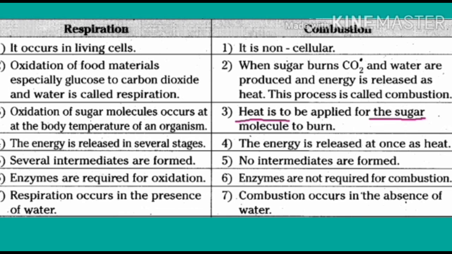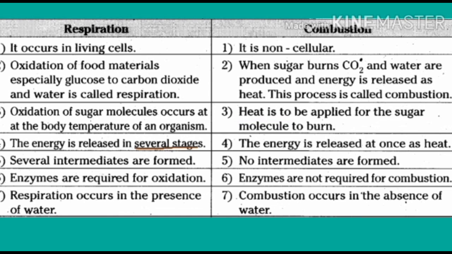The fourth point is that energy is released in several stages. In glycolysis, energy is released in the form of ATP and NADH2, and in the electron transport chain, NADH2 is converted into ATP.